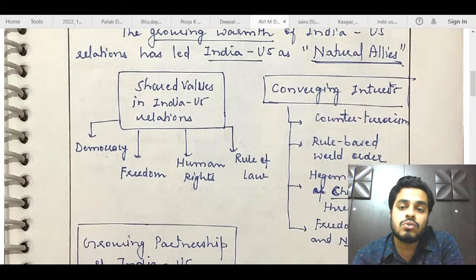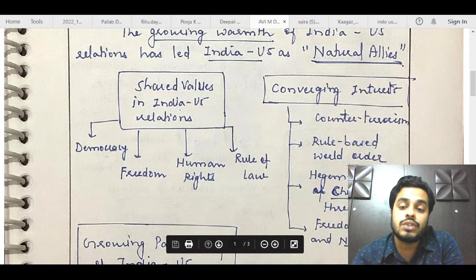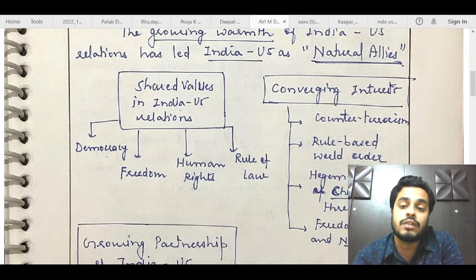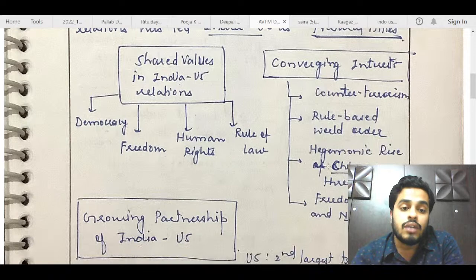Natural allies. This also shows shared values. Converging interests is fine. You guys can use this type of flow charts. Just mention the points, and here you can give examples like the joint working group on counter terrorism, rules-based world order. Here you can mention the Indo-Pacific Quad thing. So these things could have been mentioned.